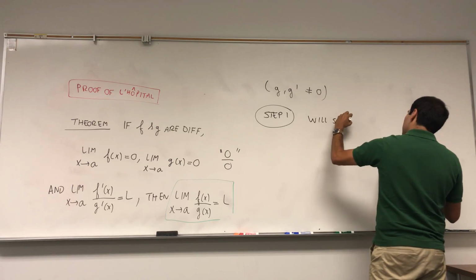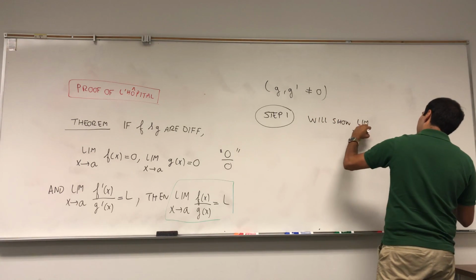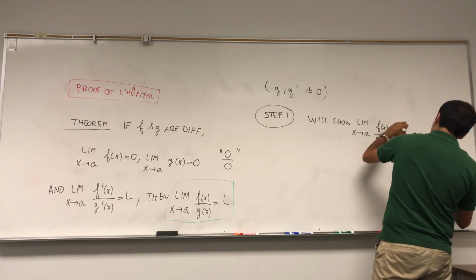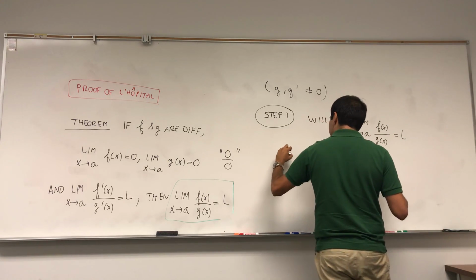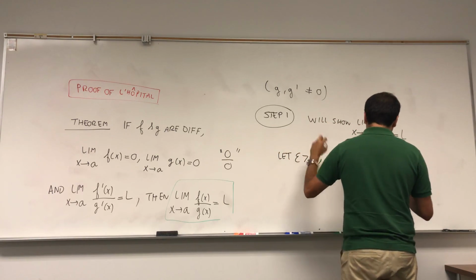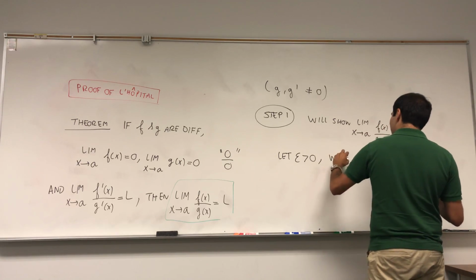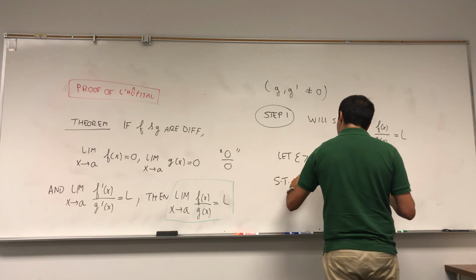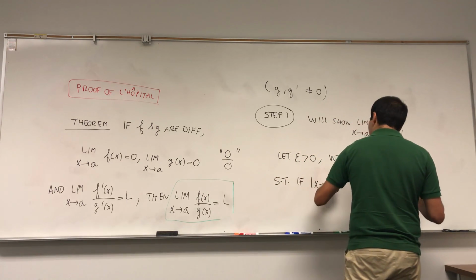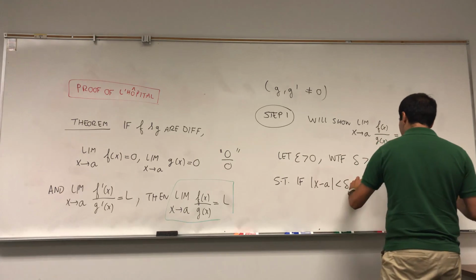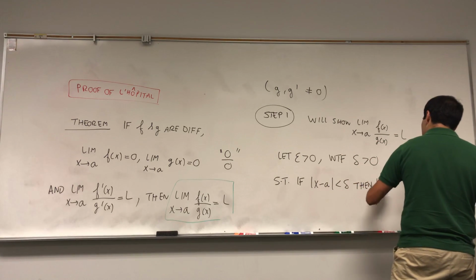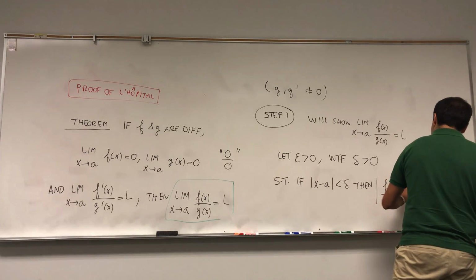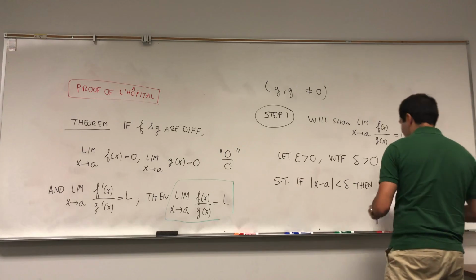We'll show the limit as x goes to a of f of x over g of x equals L. So let epsilon be positive, and we want to find delta positive such that if |x - a| is less than delta, then |f(x)/g(x) - L| is less than epsilon.